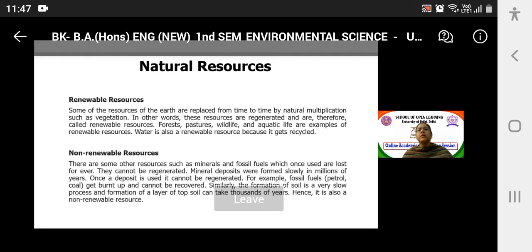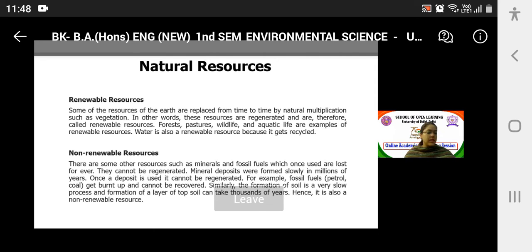Okay. So as the terminology suggests, and as you have been studying in your lower grades already, the resources which can be renewed are renewable resources, and those which cannot be renewed with time are non-renewable resources. Okay, so basically this is a quick recapitulation of what you have already studied in lower grades, right?